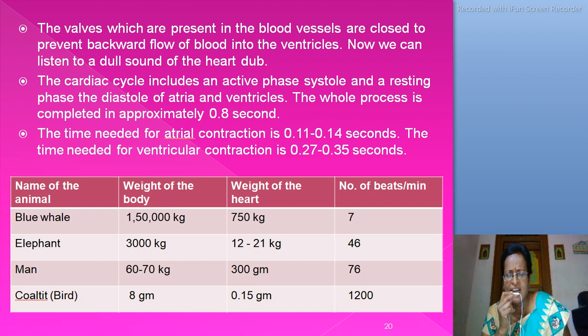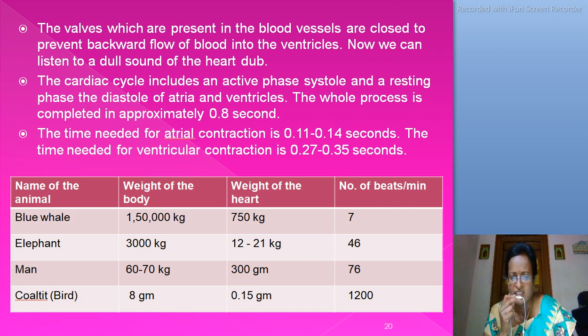The weight of the body of the blue whale is 1,50,000 kgs. The weight of the heart of the blue whale is 750 kgs. The number of heartbeats per minute is only 7.